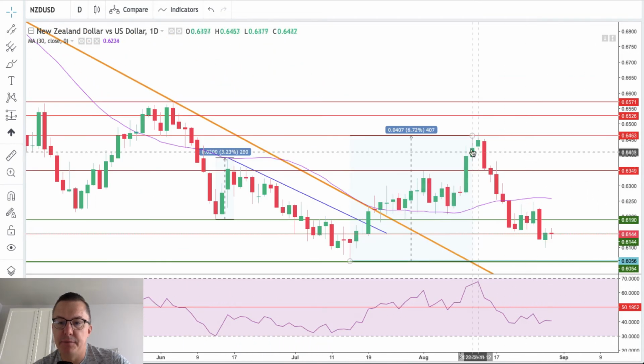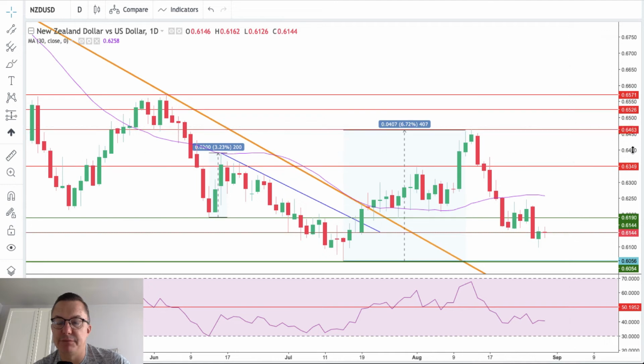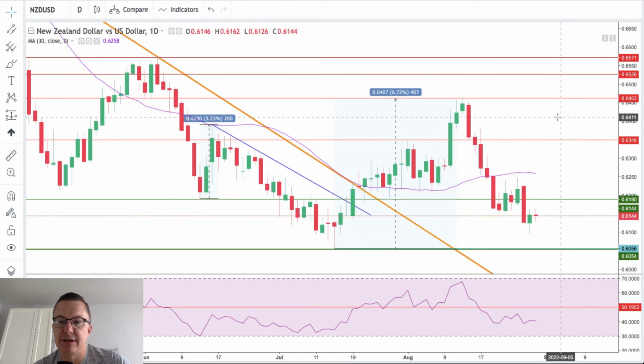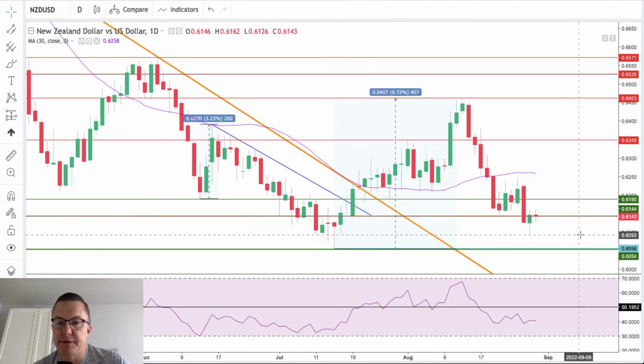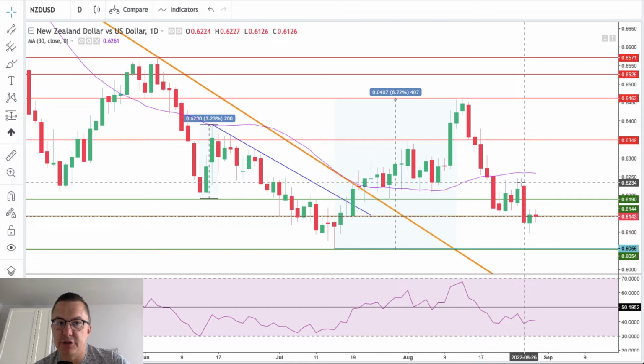And as you can see on the daily time frame chart, red candles, 2 green candles, a big red candle erasing all of the gains under the 30-day moving average. So bearish pressure is still intact, despite the fact that the US dollar is pulling back a little bit after technical patterns had been posted, like a bearish engulfing and a shooting star. On different markets, we can still see that the New Zealand dollar is being sold and the US dollar is being bought back up. So that's the situation on the New Zealand dollar.